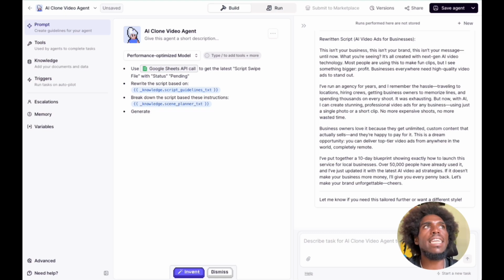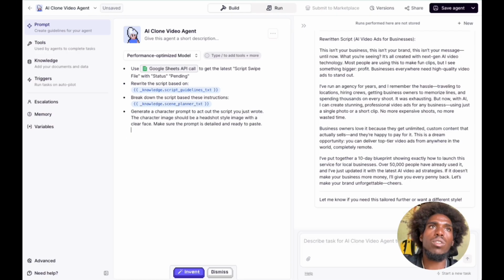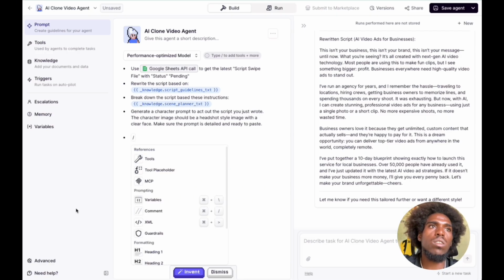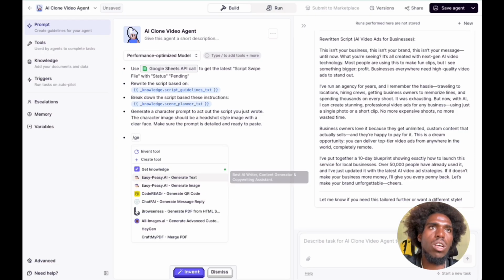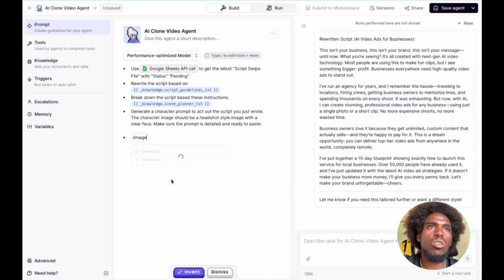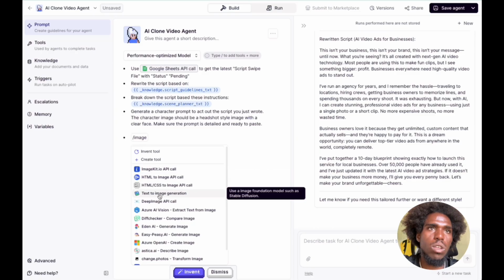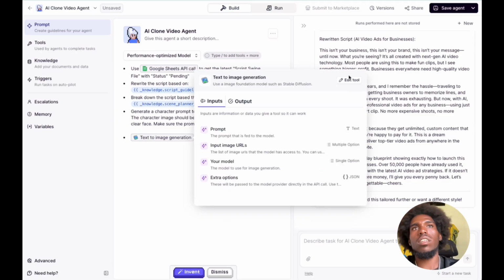So first of all, I need a character prompt to act out the character image, a headshot style image with a clear face. Then I'm going to go generate image. Let's remove this. Let's do ImageKit, text to image generation. Let's edit this.